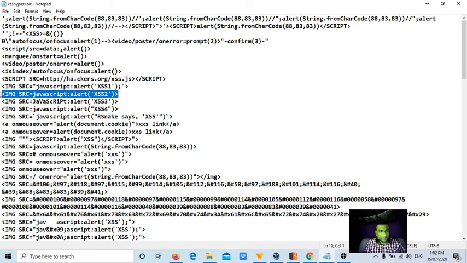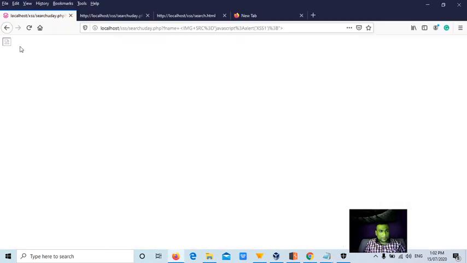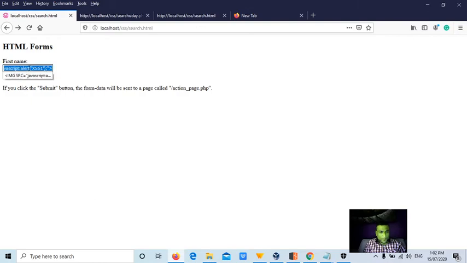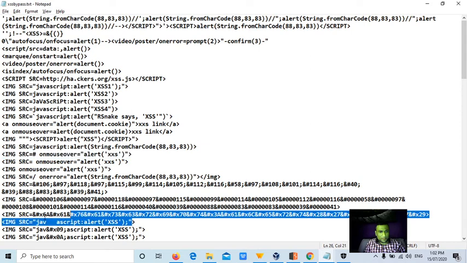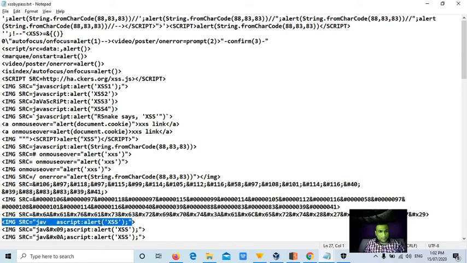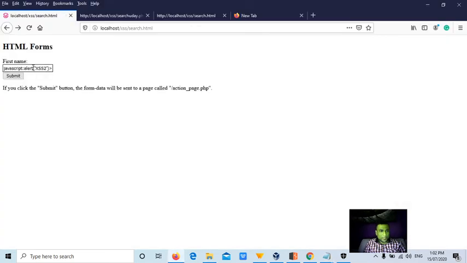Maybe this one, no. Maybe this could be like XSS or something. Or maybe, nah. I don't want to waste time, guys. No, just enter it. I don't want to waste time here.